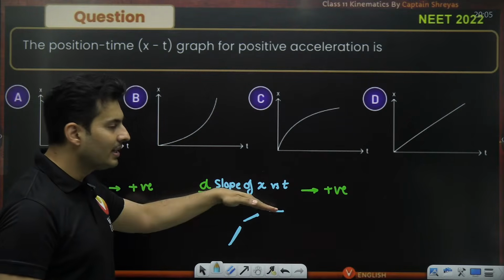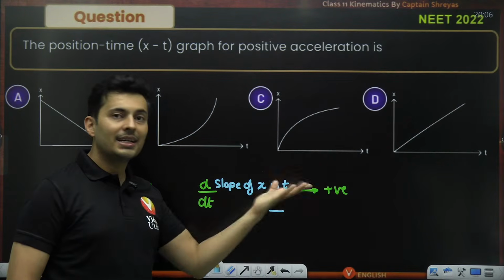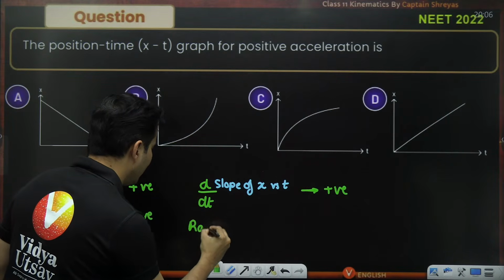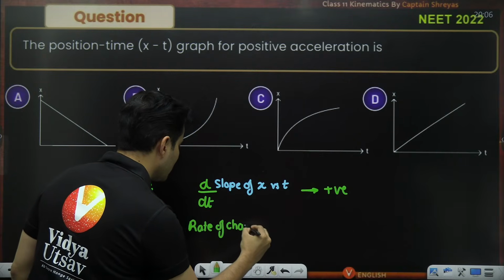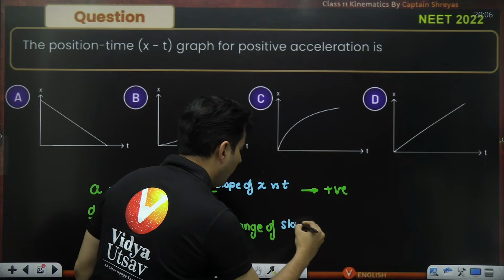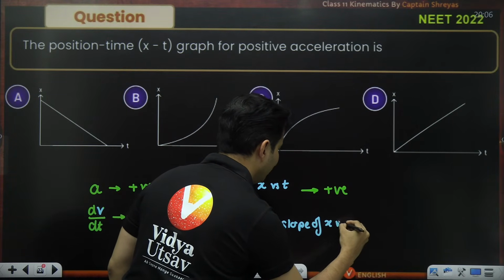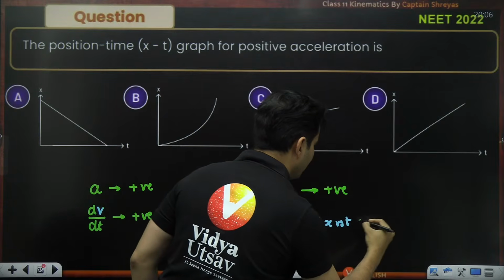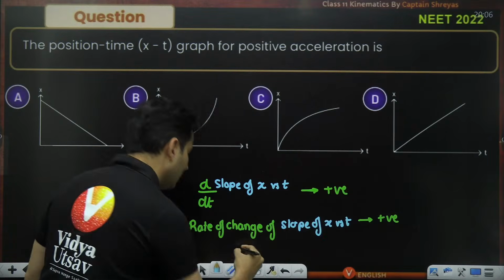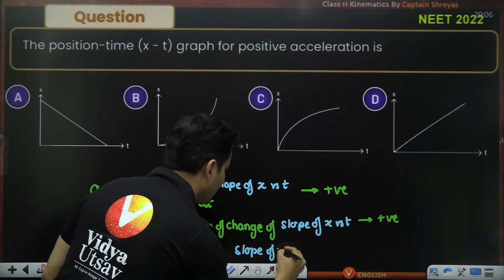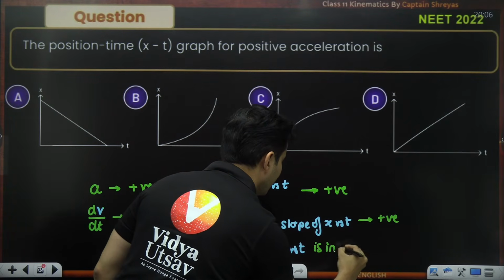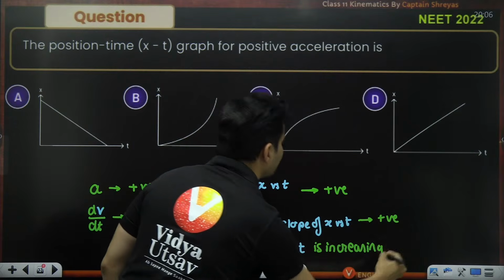The slope is decreasing. So the rate of change of slope is going to be negative. So what this means is that the rate of change of the slope of position versus time is basically positive. This means that, simply put, the slope of position versus time is increasing. That's the meaning of it.